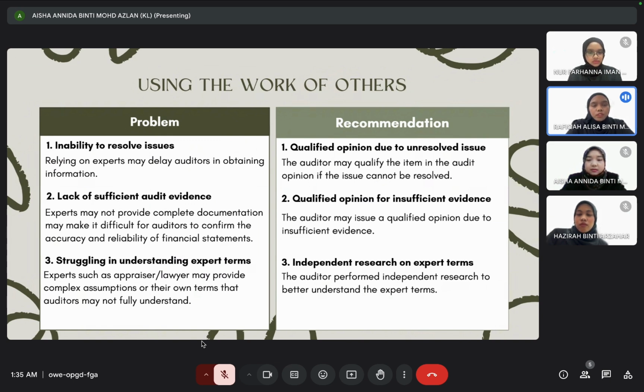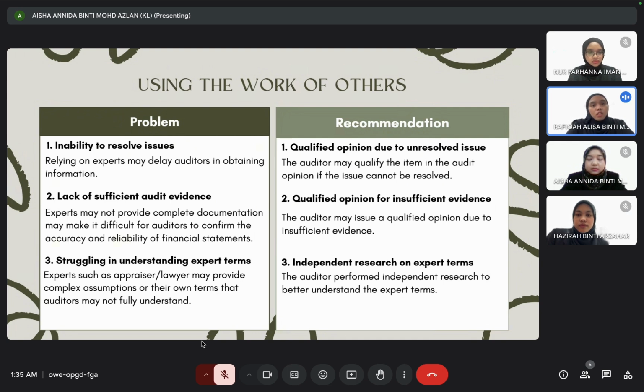Second, lack of sufficient audit evidence. Experts may not provide complete documentation, which may make it difficult for auditors to confirm the accuracy and reliability of the financial statement. Third, struggling in understanding expert terms. Experts such as an appraiser or lawyer may provide complex assumptions or their own terms that auditors may not fully understand.